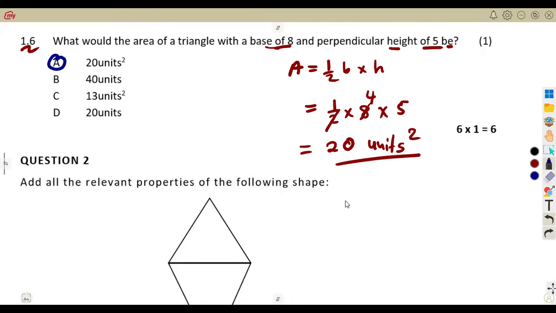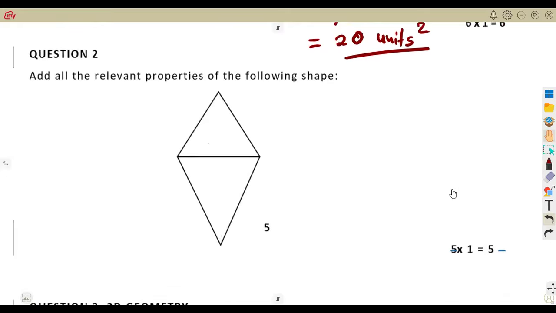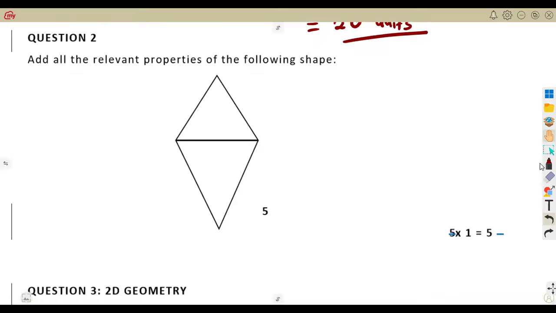This is 20 units. These are units that you use if you're calculating perimeter. Perimeter is the one that takes units. But area uses what? Square units. Units squared.